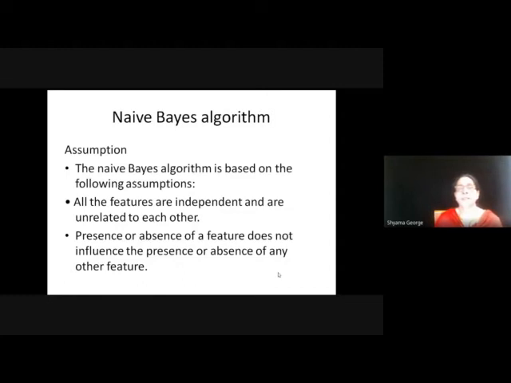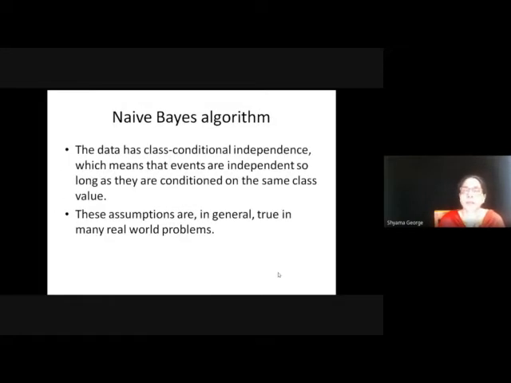Now in Bayes theorem, in Naive-Bayes algorithm, we are making some more assumptions. That is, the Naive-Bayes algorithm is based on the following assumption: all the features are independent and are unrelated to each other. Presence or absence of a feature does not influence the presence or absence of any other feature. These are the assumptions we are making. So the data has class conditional independence, which means that events are independent so long as they are conditioned on the same class. So these assumptions are in general true in many real world problems. So the conditional independence is an additional feature included in the Naive-Bayes algorithm.